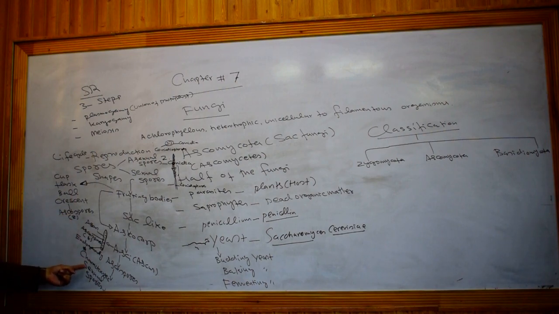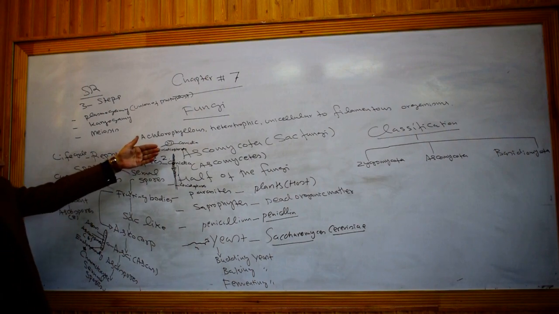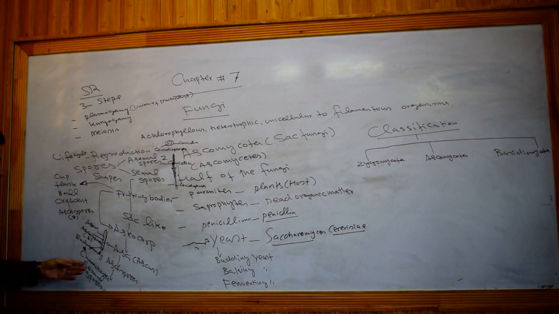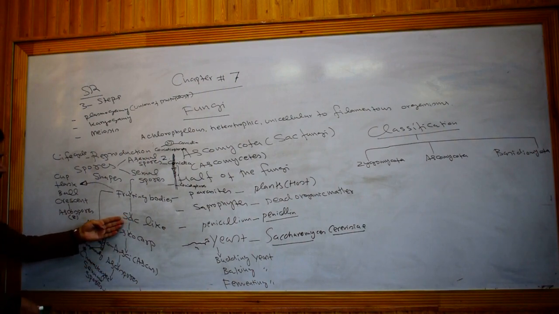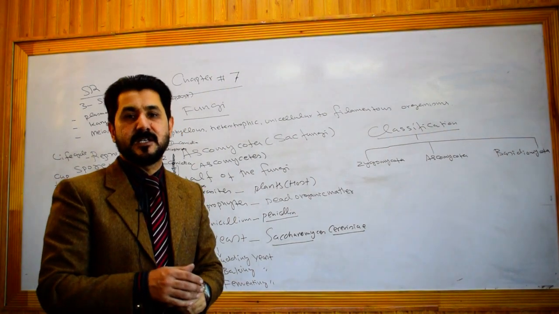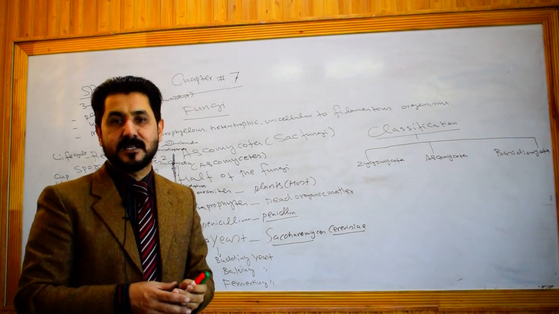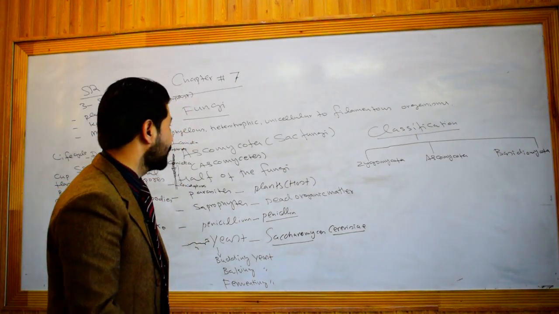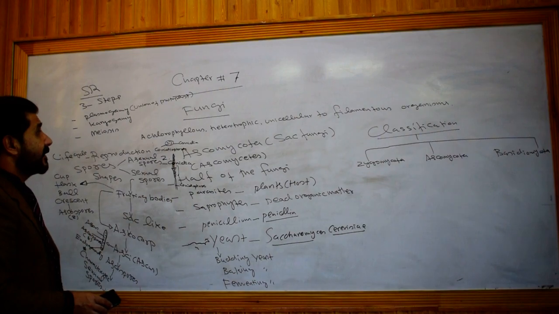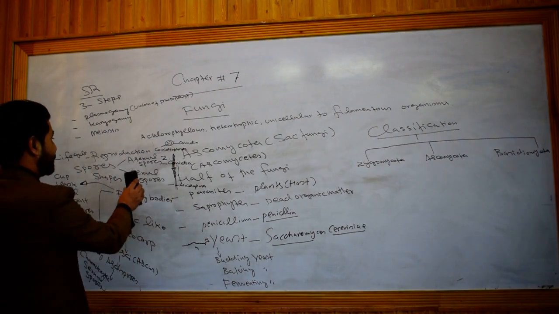They are the characteristic sexual spores present in the members of Ascomycota, and ultimately these ascospores will be liberated from the fruiting body, and they will germinate to produce new mycelium. In this way they will continue their life cycle. So this is all about the Ascomycota, the second division of fungi.